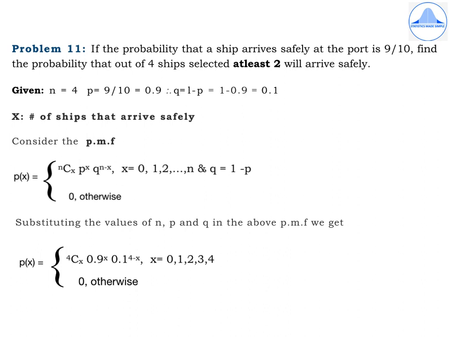Define x as number of ships that arrive safely. Then write the general format of the PMF for the binomial distribution. Substitute the values of n, p and q. And we get the PMF as P of x equal to 4Cx (0.9)^x (0.1)^(4-x). x takes the values 0, 1, 2, 3, 4, 0 otherwise.